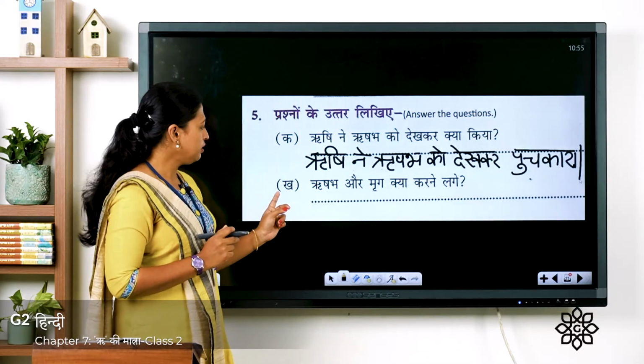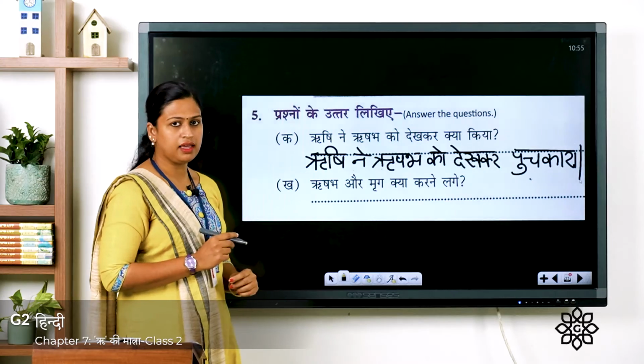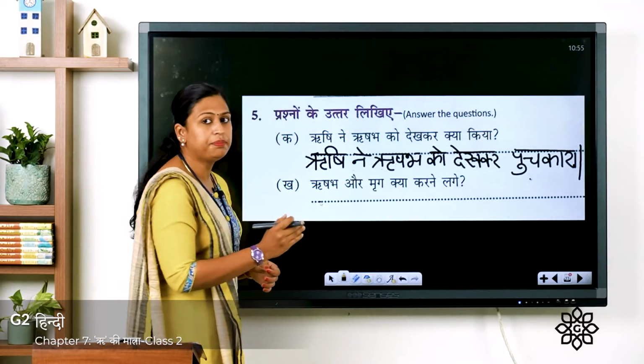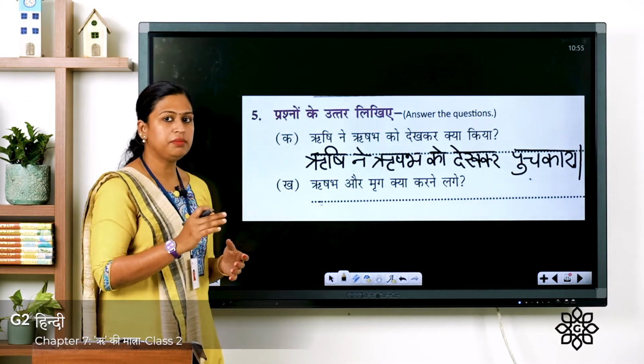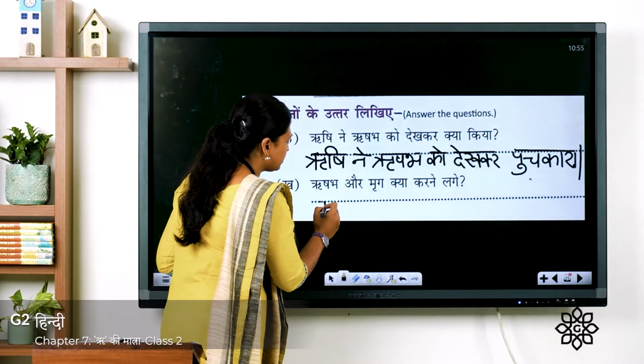Now the second question is ऋषभ और मृग क्या करने लगे? The answer is ऋषभ और मृग तृण पर खेलने लगे. तृण means grass. So they started to play on the grass.